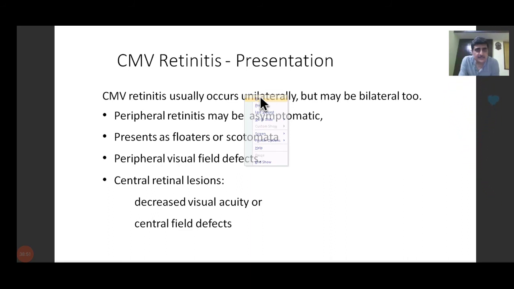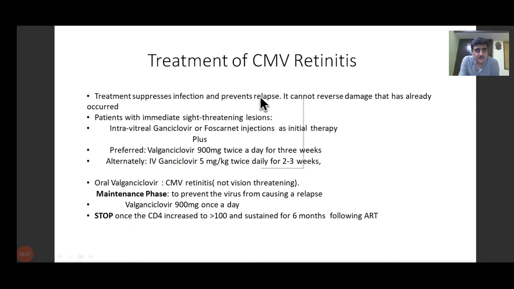Treatment, I think I'll skip because that will be a little long. But just to complete the name, the drug which we use is called ganciclovir, which is used intravitreal, which is given inside the eye by a special technique, plus foscarnet. These are the two drugs which are used in combination, which gives the best response. Or we can have IV ganciclovir, 5 milligram per kg twice daily, along with oral valganciclovir. So these are the drugs of choice. And again, we have a maintenance phase, which consists of valganciclovir, 400 milligram once a day.